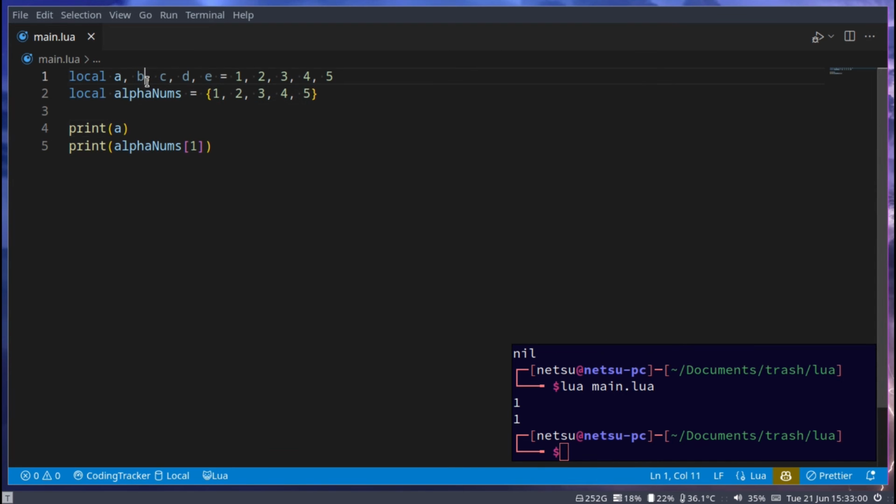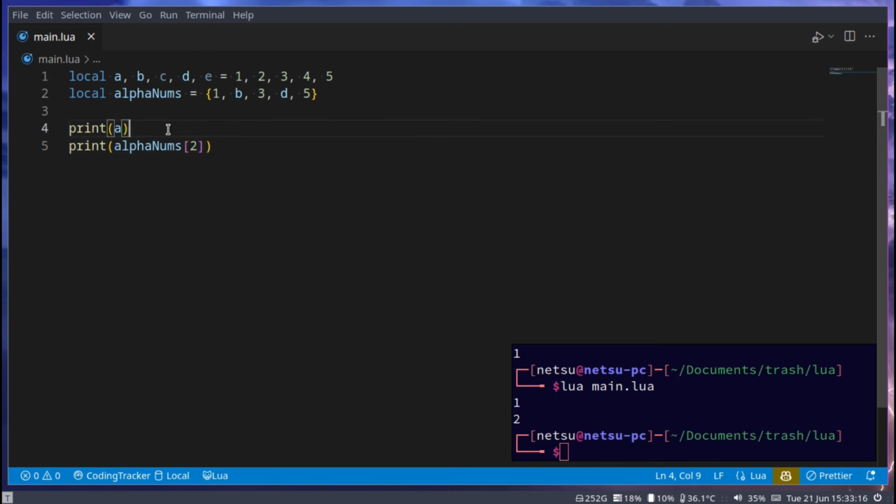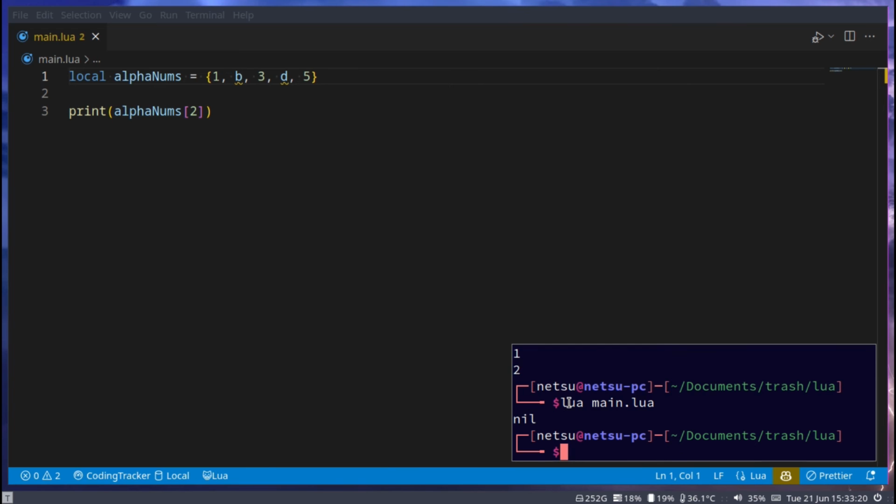If you wanted, you could also put variables in here. You're not limited to just values, because variables at the end of the day are just values. So this will still work perfectly fine. If I say index 2 where B lies, then we get 2. If I were to remove this, then this will no longer work. So we'll get nil because B has never been defined.